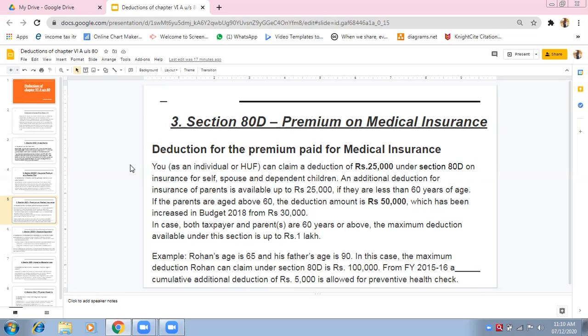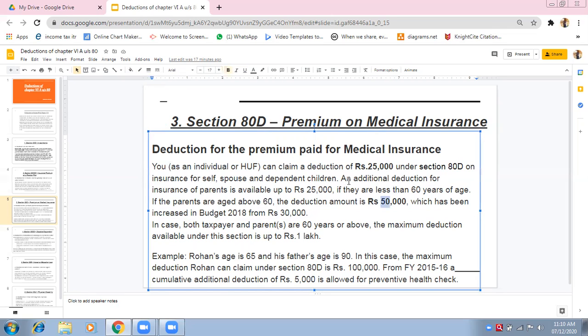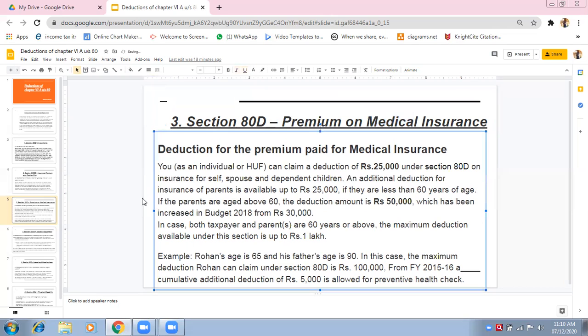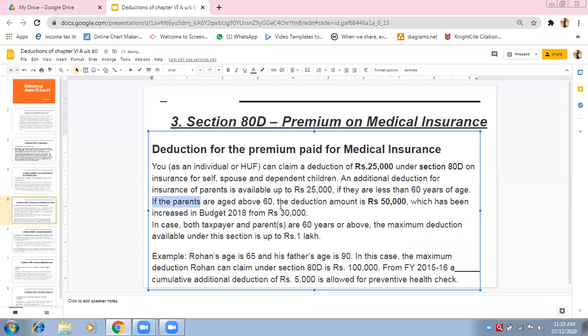But for a senior citizen, it is double, 50,000. Can you see the highlighted part, 50,000? It is for senior citizens. Suppose your medical insurance is taken for your parents, and your parents are aged above 60. The deduction amount is double 25,000, which is 50,000. Earlier, this 50,000 was 30,000. In the budget of 2018, this 30,000 has been increased to rupees 50,000. This is just for your general knowledge.